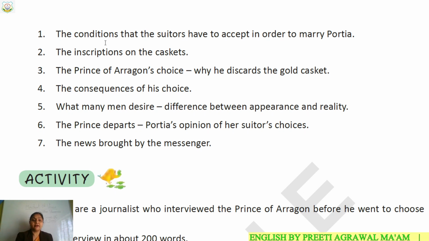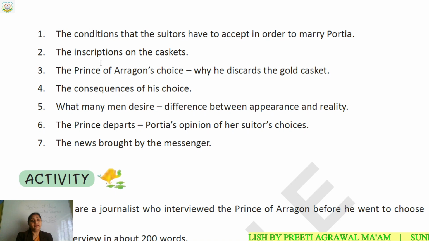The second thing was the inscriptions on the caskets. There were some lines which were written on the treasure boxes, on the caskets. So this inscription we will come to know in this chapter. What are those inscriptions? What was written on the box? Okay, that box which was of gold color, silver color and lead.